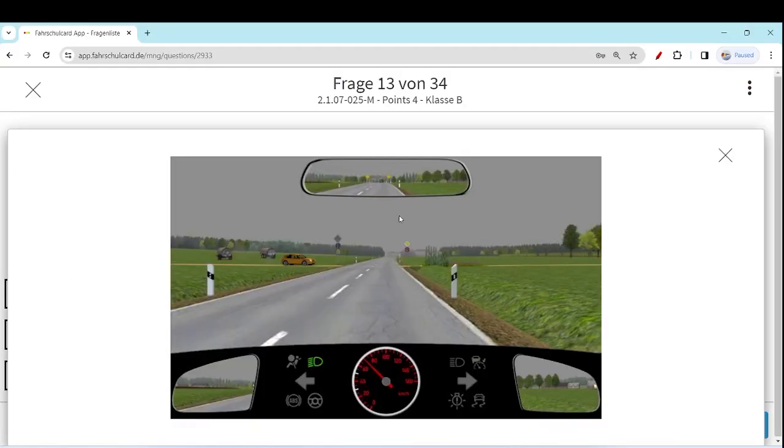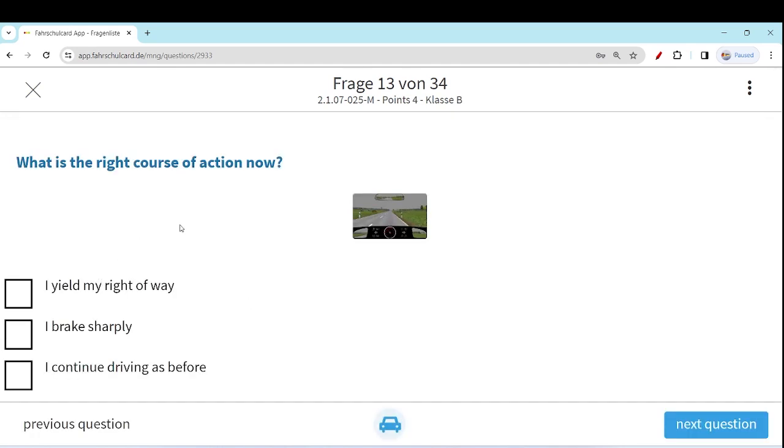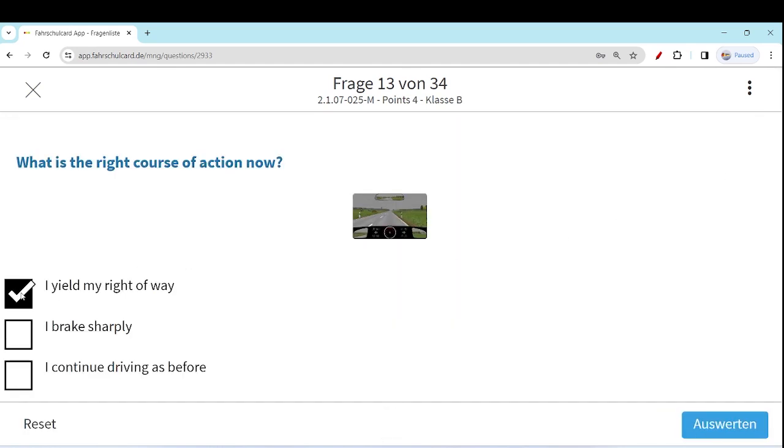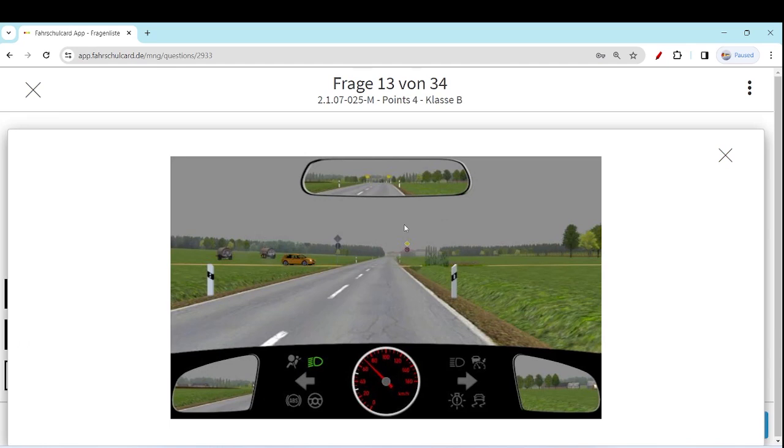Why? Because this driver is not taking care and is not on the priority road. So I yield my right of way. You are a responsible driver. If you see some irresponsibility from the other traffic participant, you have to be very careful. So maybe you need to yield your right of way. I brake sharply. It is also very important.